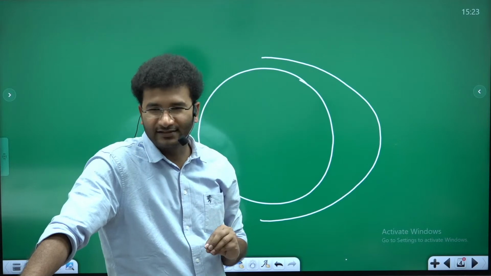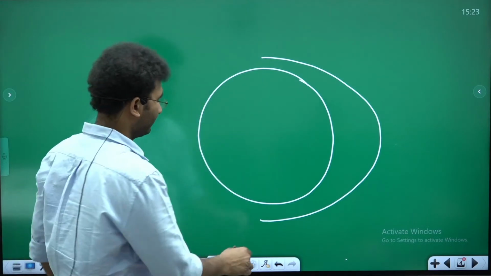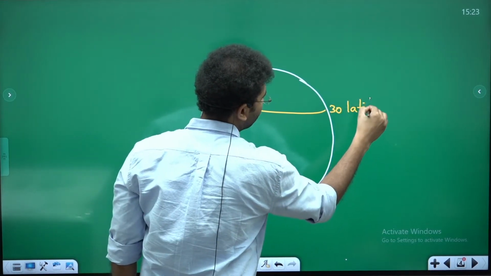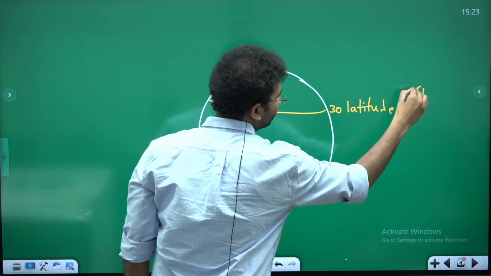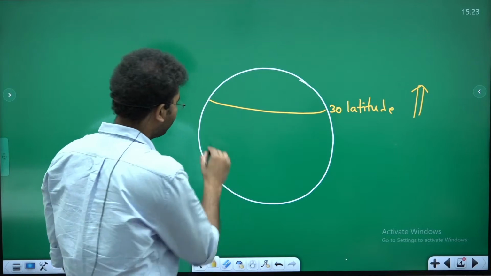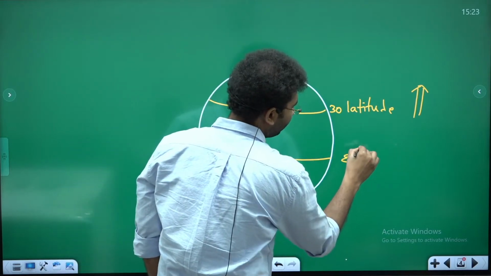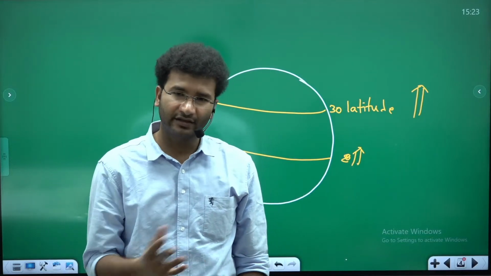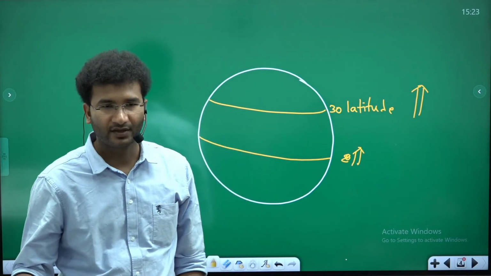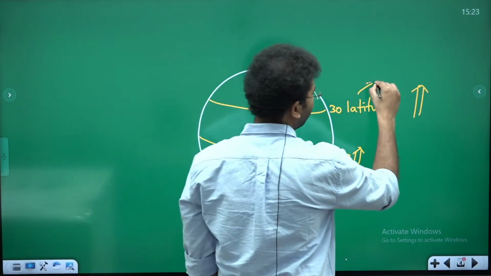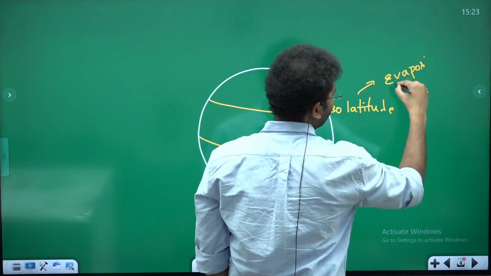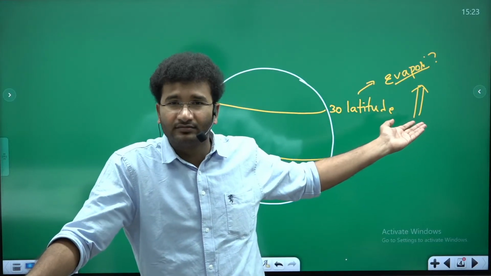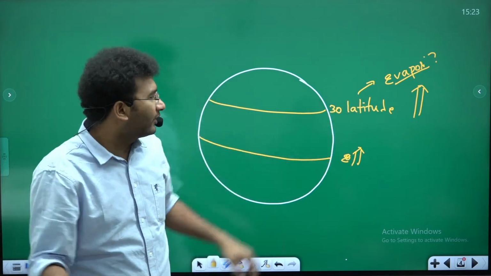In the optional you will understand that actually the height of the ocean will be more at 30 degrees latitude. And also at the equator, you will have a slight increase in the height of the ocean. Why do you have an increase in the oceanic height at the equator and at 30 degrees latitude? So the point here is evaporation is there, and precipitation is little. At the equator, imagine this is the equator.